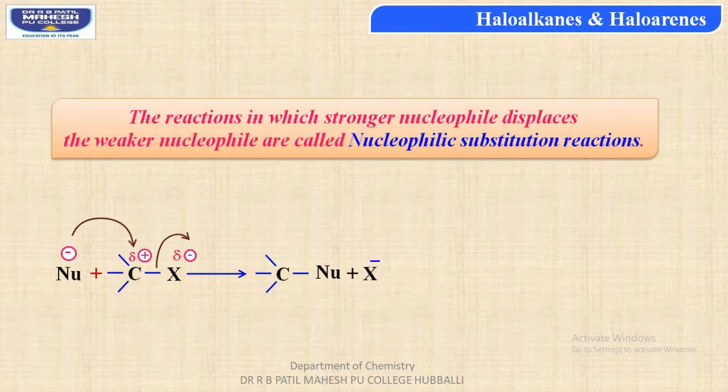Thus students, we can conclude that the reaction in which a stronger nucleophile displaces a weaker nucleophile is called a nucleophilic substitution reaction. In our example, students, this nucleophile is stronger in nature, whereas the halogen is the weaker nucleophile.